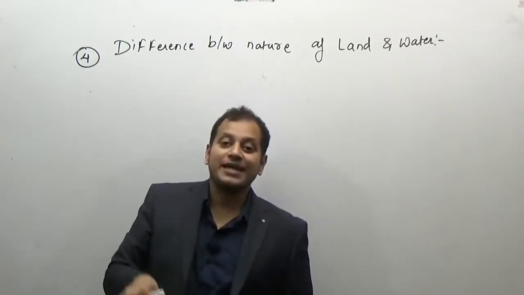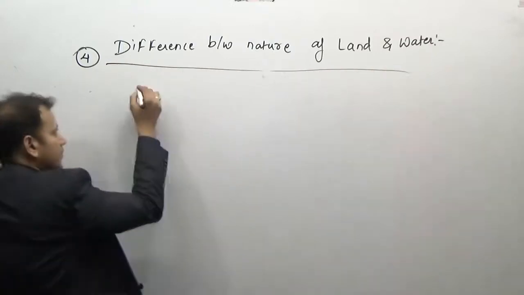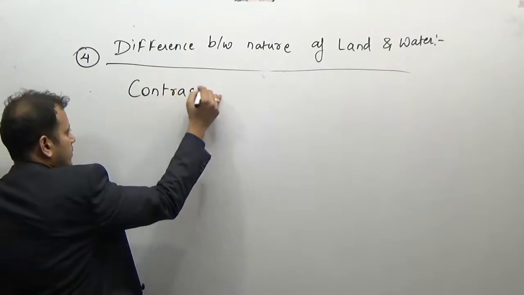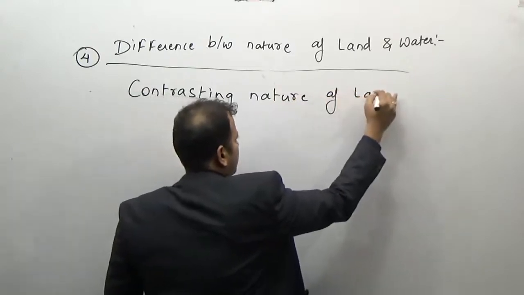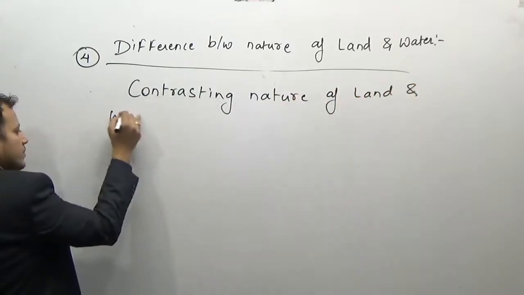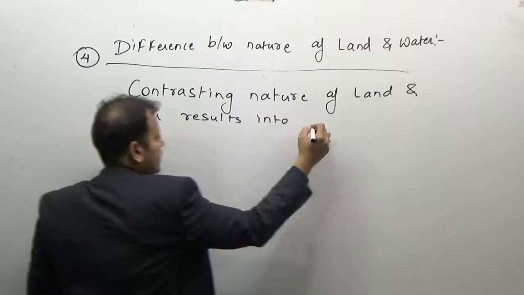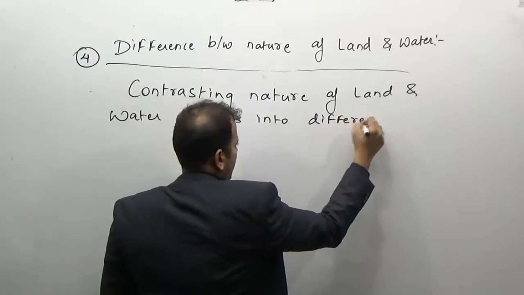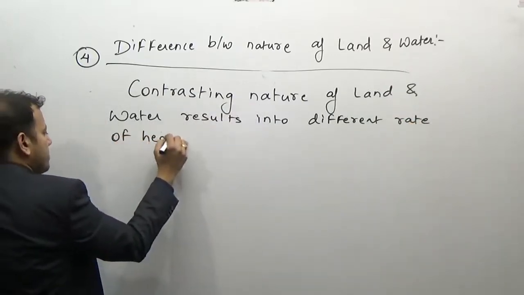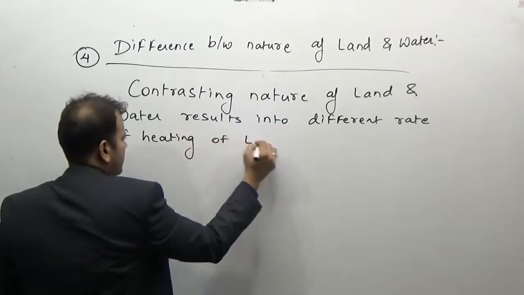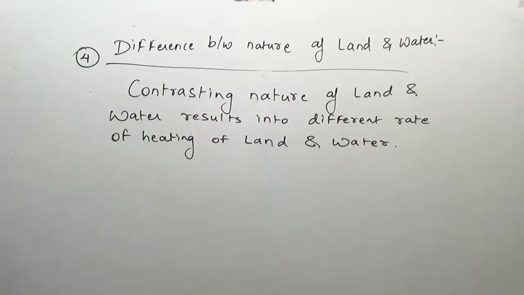That means different rate of heating of land and water.